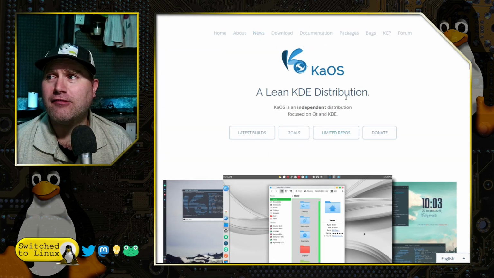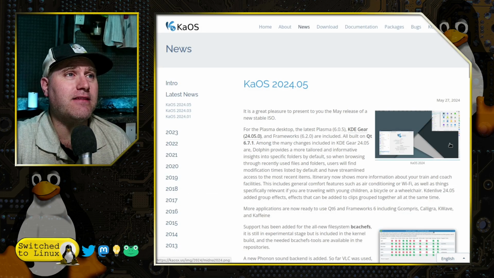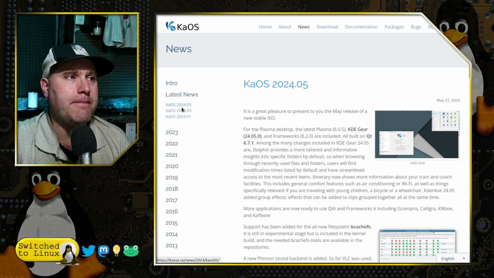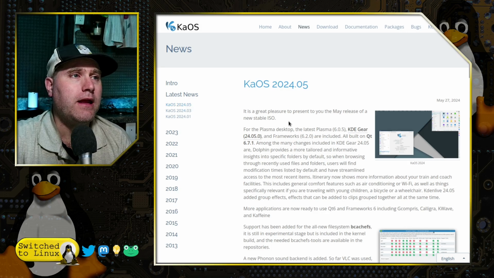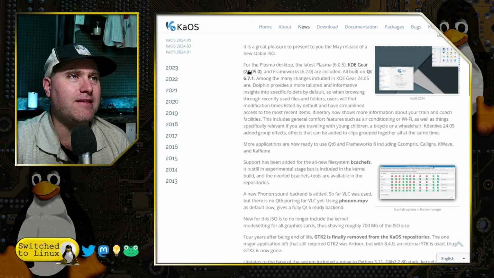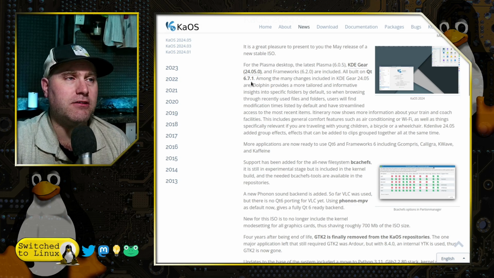Now, where do we get to this crazy air conditioning stuff? If you go back to the blog post and you look at the latest news releases, this is the May 2024, and it says, "Great pleasure to present to you the May release of a stable new ISO. For the Plasma desktop, the latest Plasma 6.0.5, KDE Gear 24.05.0, and Frameworks 6.2.0 are included, all built on Qt 6.7.1. Changes include the KDE Gear. We have more information from Dolphin and things like that.